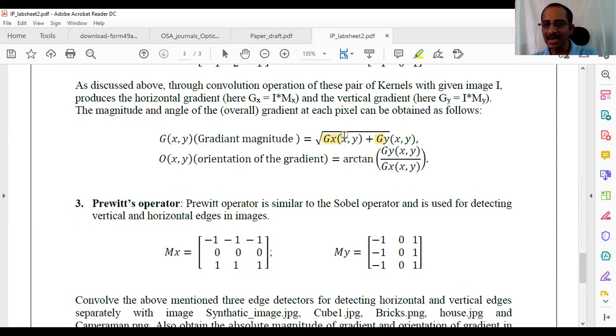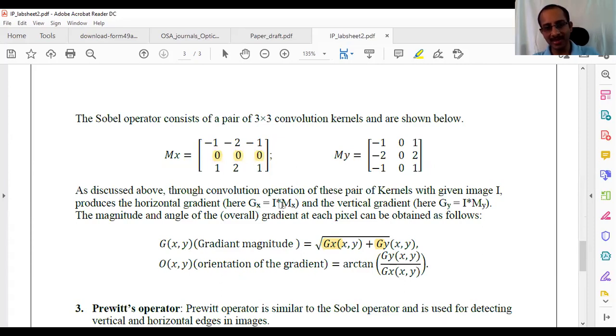Now, to find the gradient information, what do I do? Root of gx square plus gy square. This will make everything positive. And then it ranges roughly from 0 to 255 into root 2. You can check yourself. So that is the gradient magnitude. And the angle of gradient will tell the direction of edges. So first find gx, the gradient image in the x direction, then gy, and then find the gradient magnitude and gradient orientation.